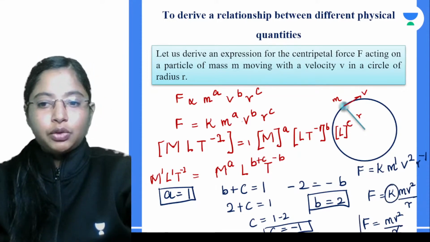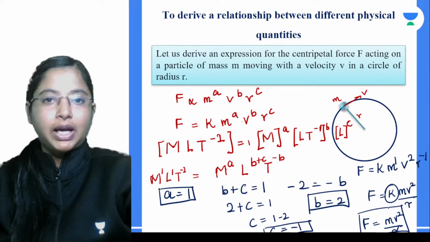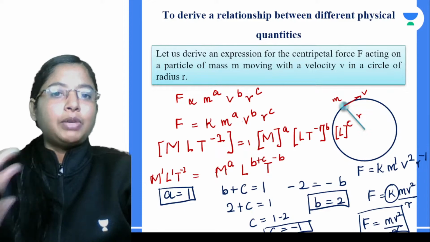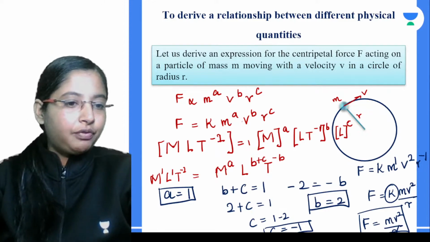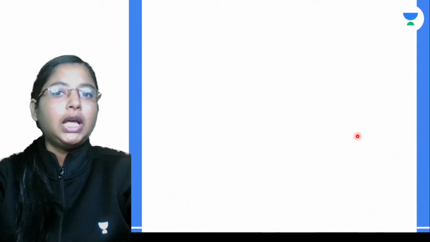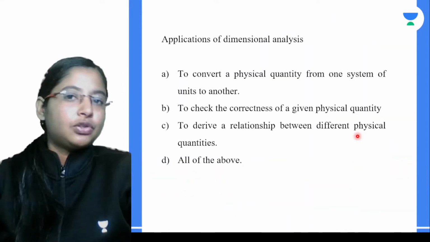So from here you end up getting f is equal to m v square by r, which is actually the formula for centripetal force. So we have derived the expression for centripetal force. Okay, so these are the three applications of dimensional quantity.